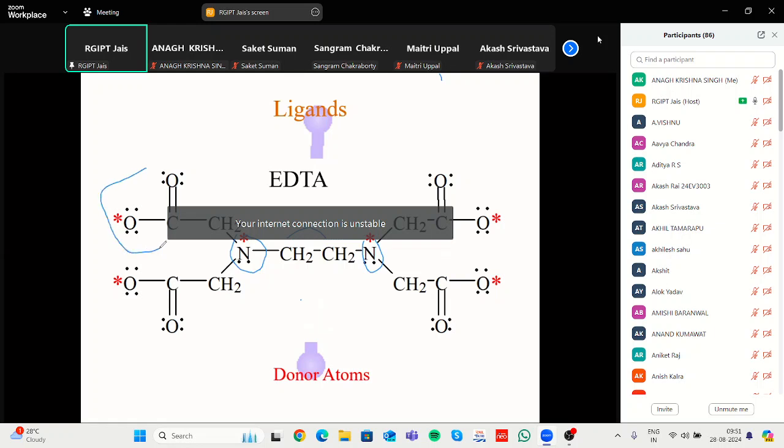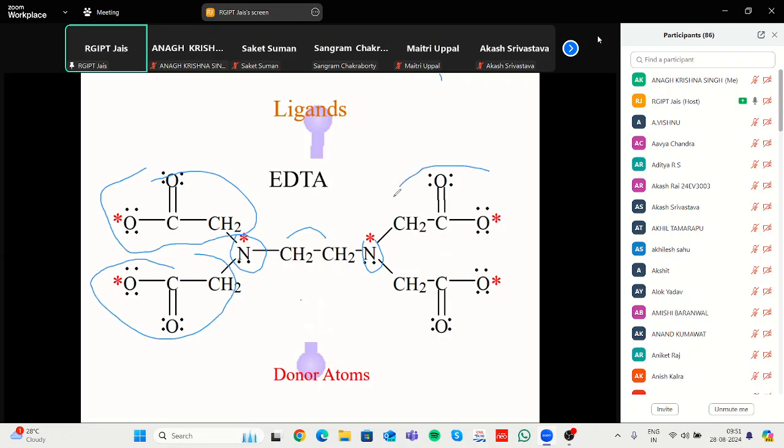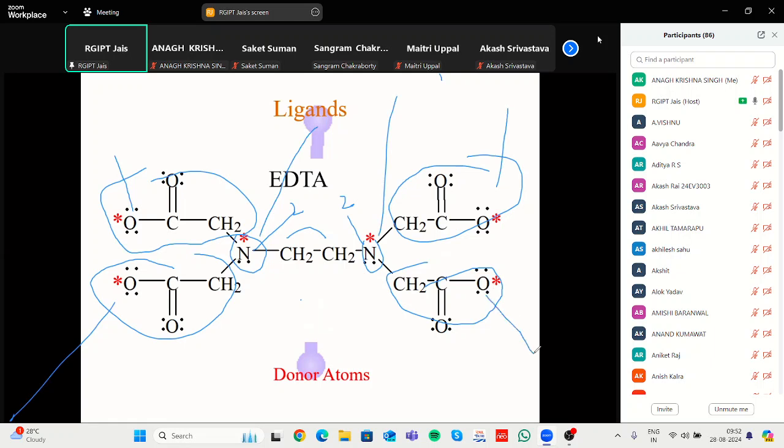Tetraacetic acid means four acetic acid groups, and diamine means two amines. That's why it can donate from this side, this side, this side and this side. The total number of donating sites here is 6, so it is hexadentate.